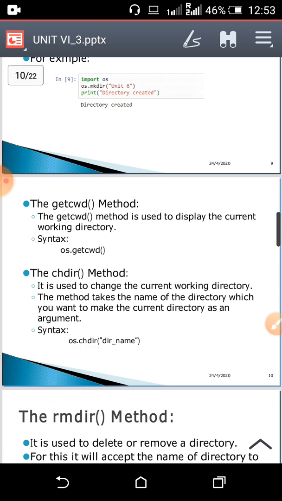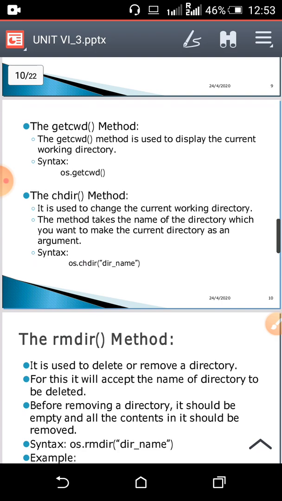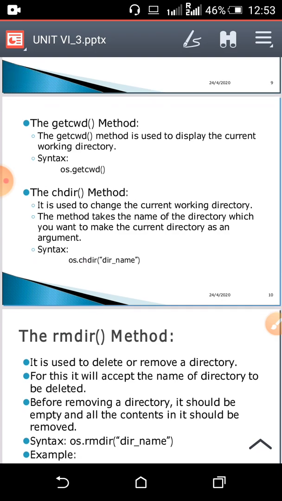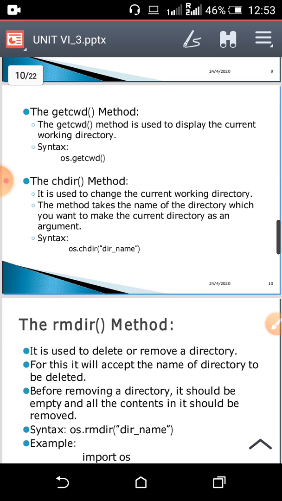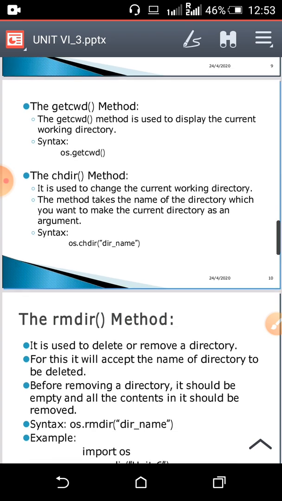Now next is the getcwd method. If you want to know in which directory you are working, which is your current directory, then you can use the getcwd method. It is used to display the current working directory name. The syntax is os.getcwd.